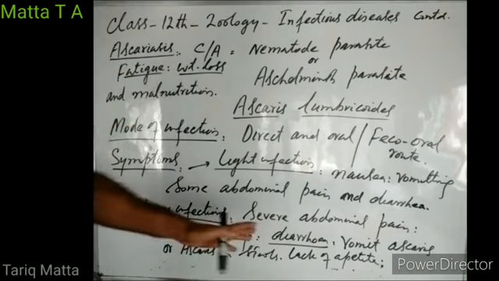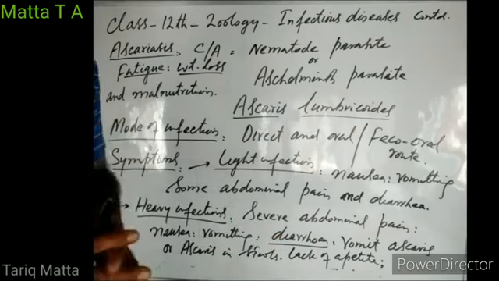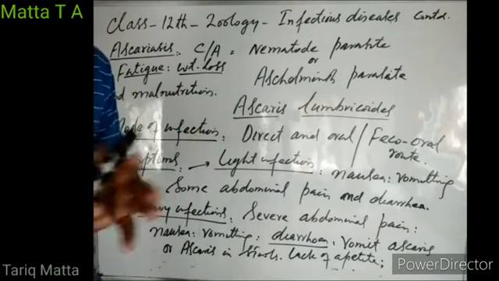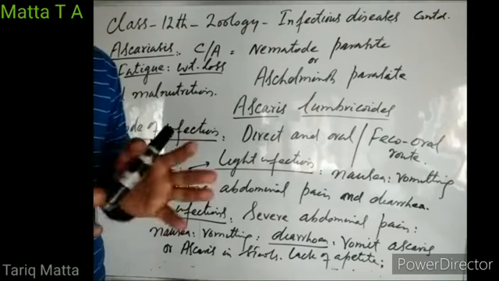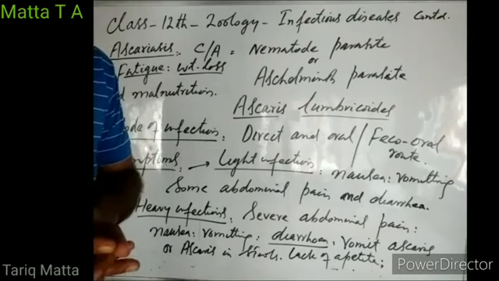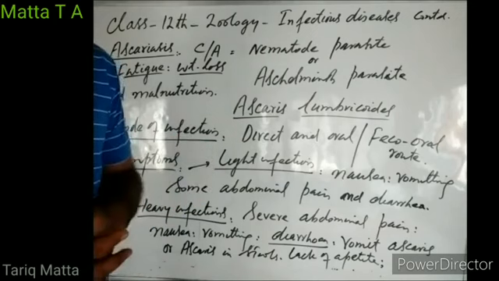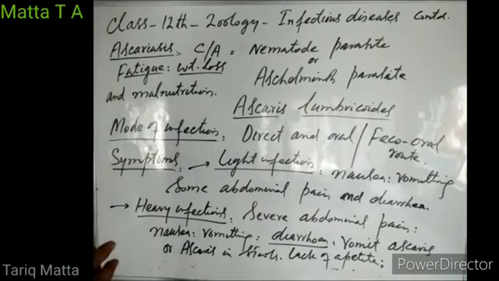And the person may develop diarrhea, or sometimes in children, the ascariasis may cause intestinal blockade. Ascaris accumulate in the small intestine in very large numbers, and they block the lumen of the small intestine. So they may cause intestinal blockade, which then necessitates a surgery, right? So heavy infestation of these worms is very dangerous.